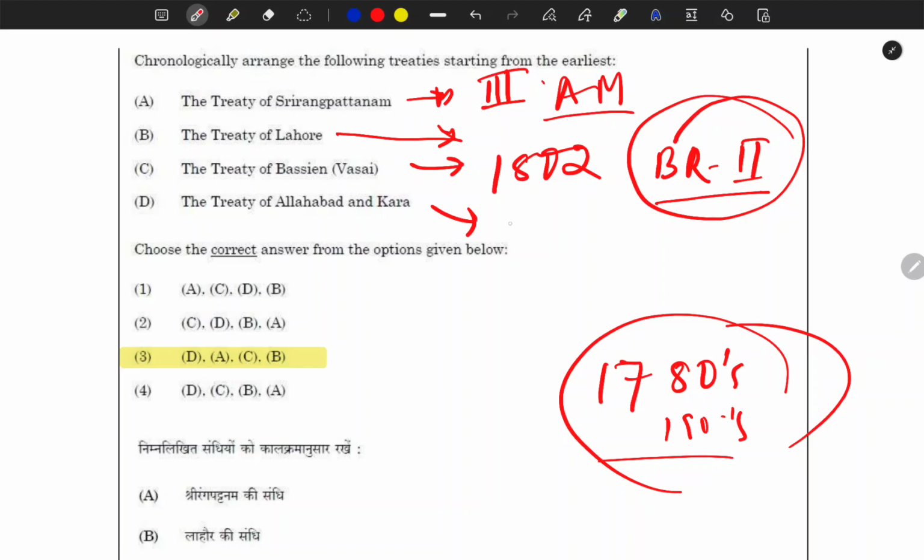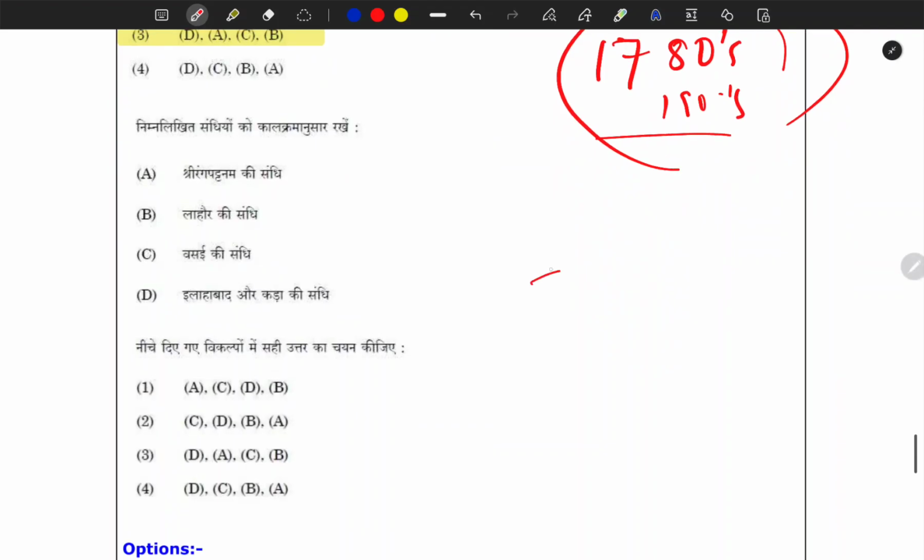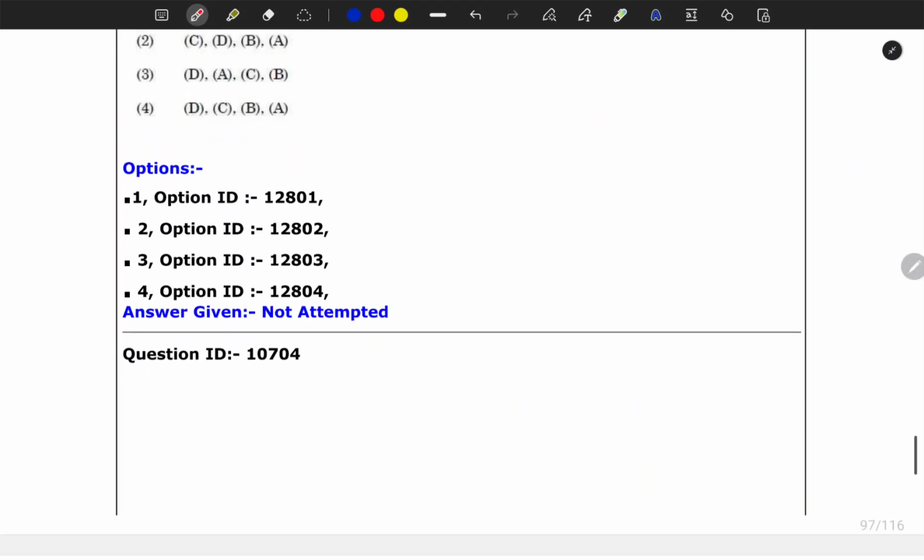It was after the battles of Plassey and Buxar, when the company got the Diwani rights. So everybody knows about this. Everybody knows about Lahore, and everybody knows about the Treaty of Bassein. Okay, so this was about this question. This was of an easy nature for me.